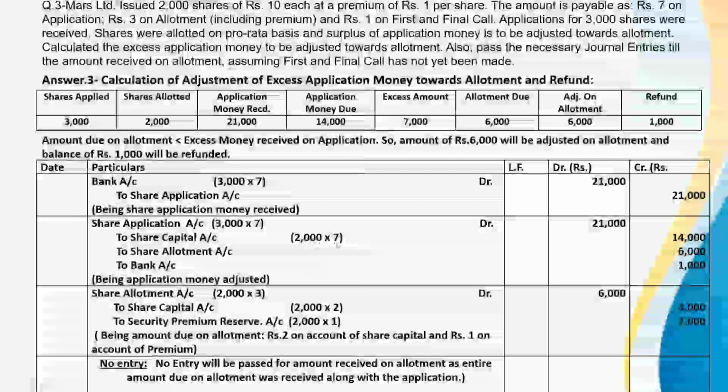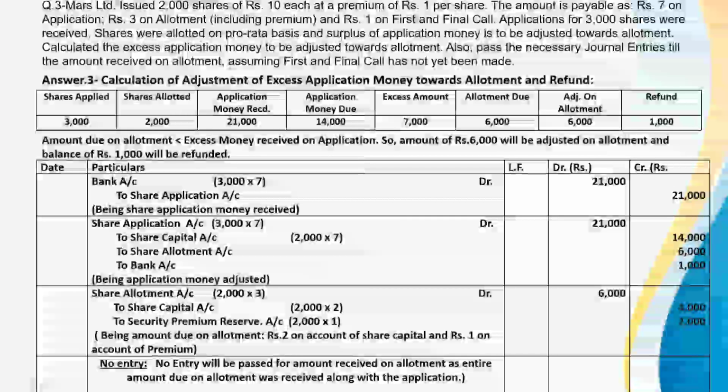This is 2,000 at the rate of 7. This is 14,000. Extra amount will be transferred to share allotment and the remaining amount will be refunded to bank. So entry will be share application account debit 21,000, to share capital account 14,000, to share allotment 6,000, to bank 1,000.